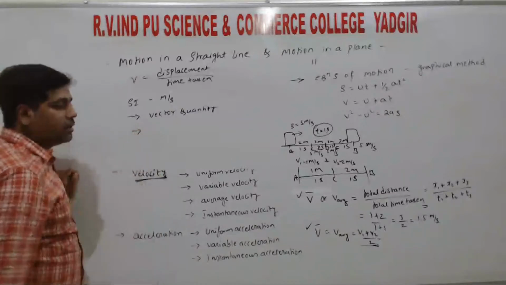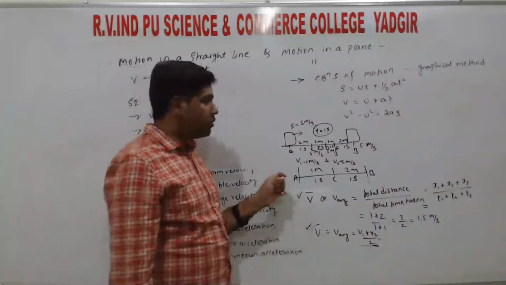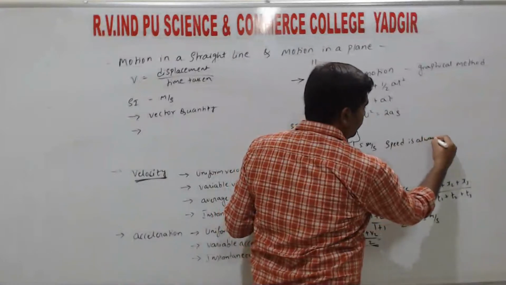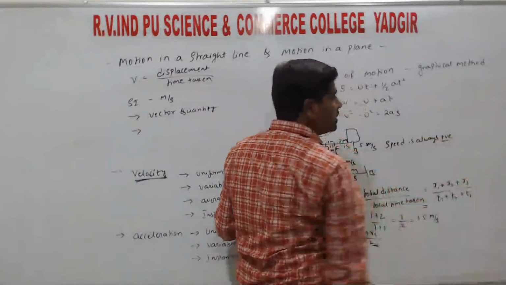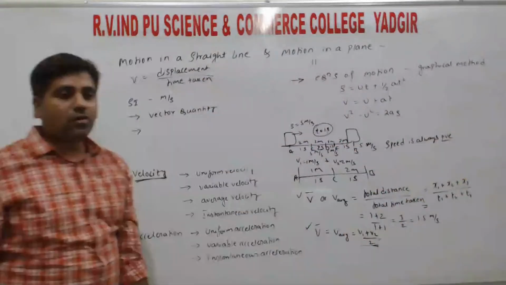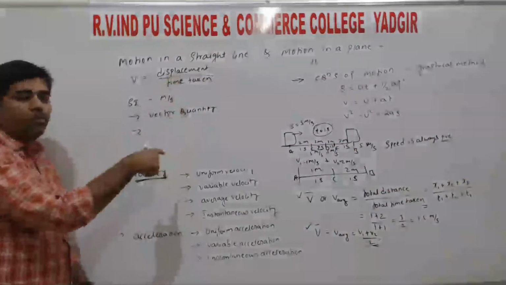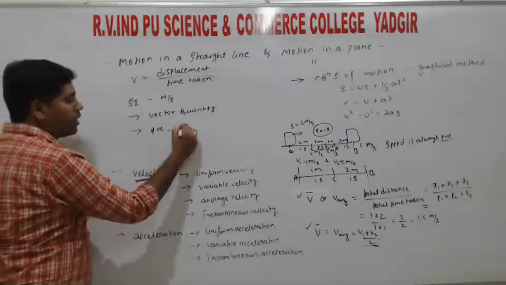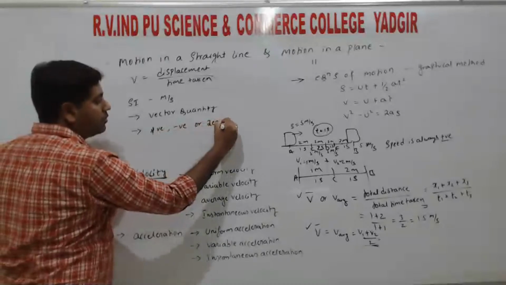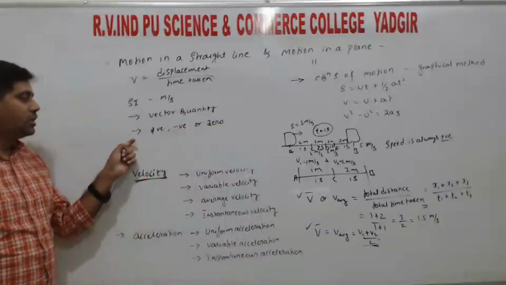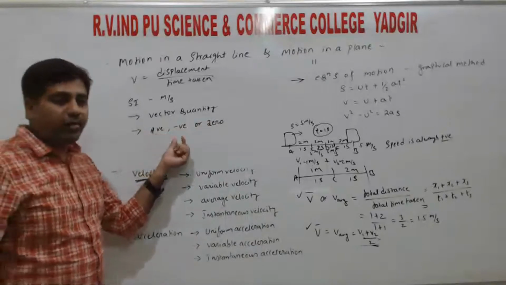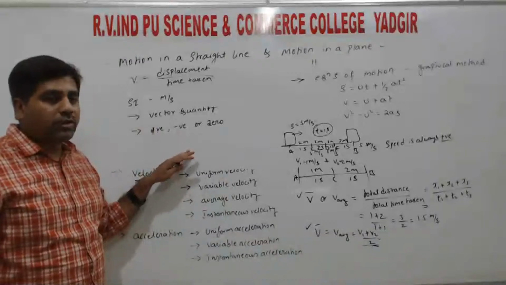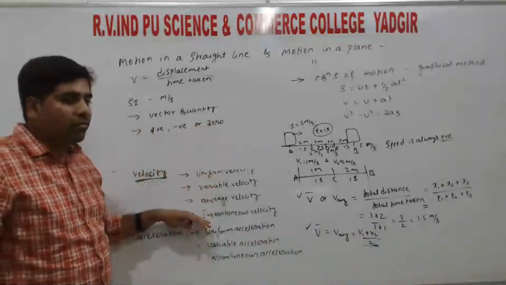So speed is always positive, because distance is always positive, hence speed is always positive. Here displacement can be positive, negative or zero, hence velocity can be positive or negative, or it may be zero, right? So velocity can be positive, negative or even zero, right? So the second important question is the definition of speed or definition of velocity.